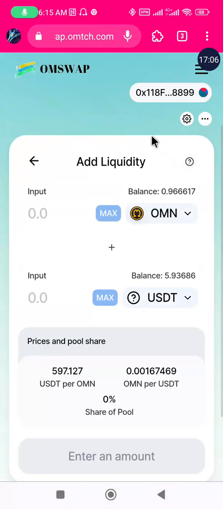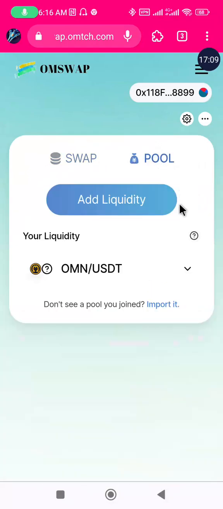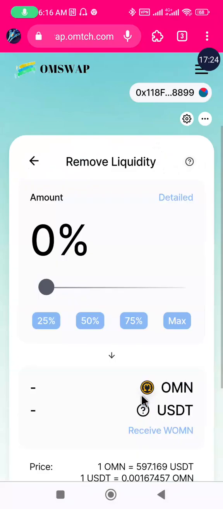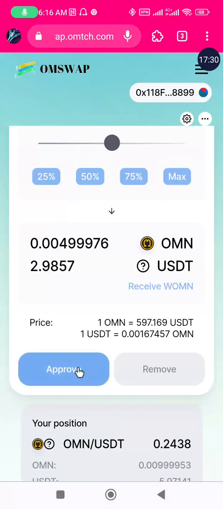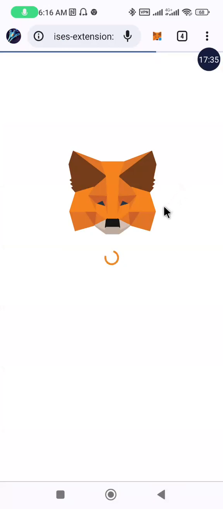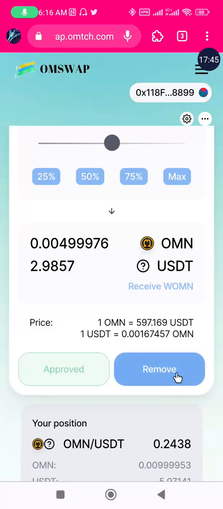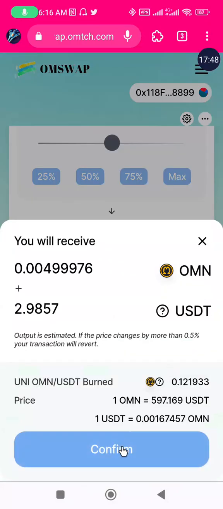We are going to still click on the pool again. Then this is our liquidity that we have added. So we are going to remove a little of the liquidity that we added. So I'll click on the remove button, then I'll click on let's remove 50% of the liquidity. You click on approve, then you sign the transaction on your Metamask wallet. So I'll click on the sign in, then click on the remove button.